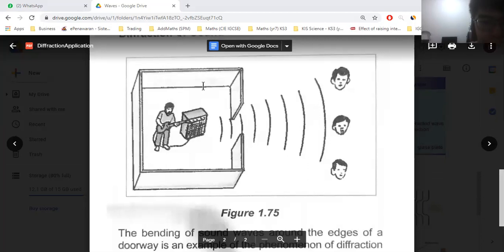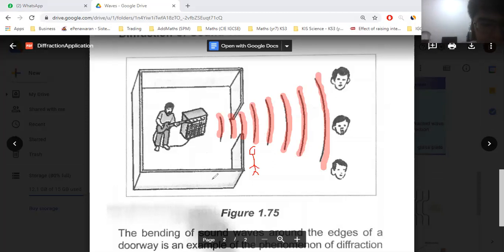So these are sound waves. Now you see a guy is playing a musical instrument in a closed room. So here again we have the opening, the slit. So the sound waves are also being diffracted as they move through the slit here. Meaning that if you stand somewhere here, just behind the wall, where you cannot see the musician, you still can hear. It's because the diffraction occurs around the edges of the opening.